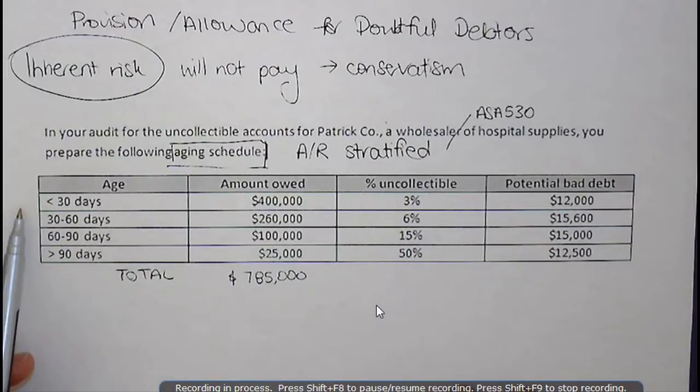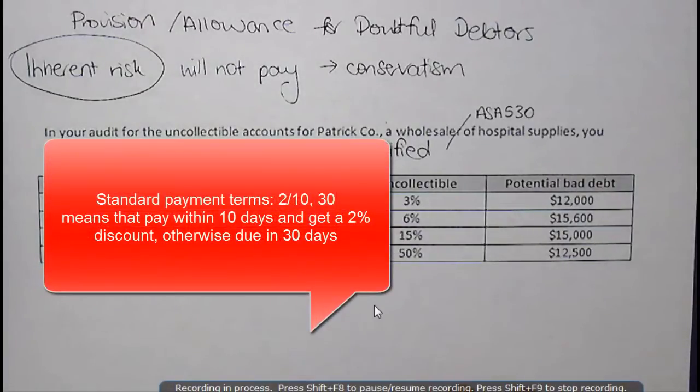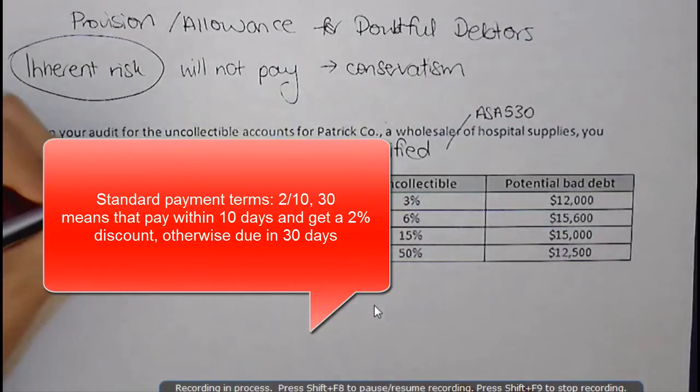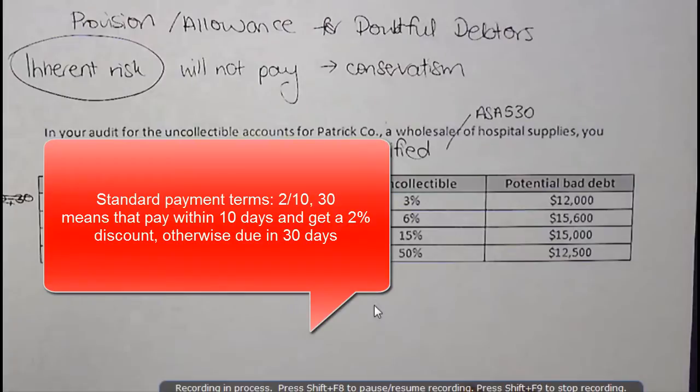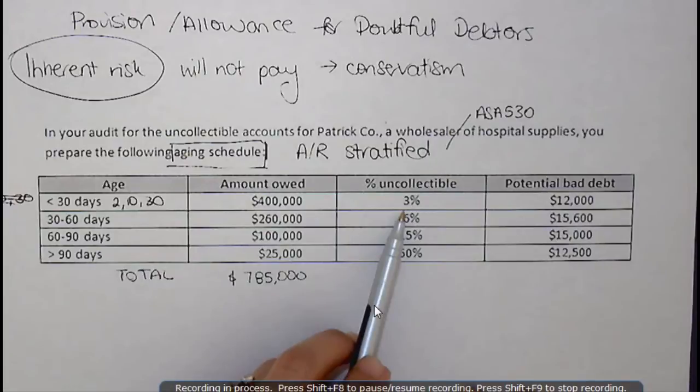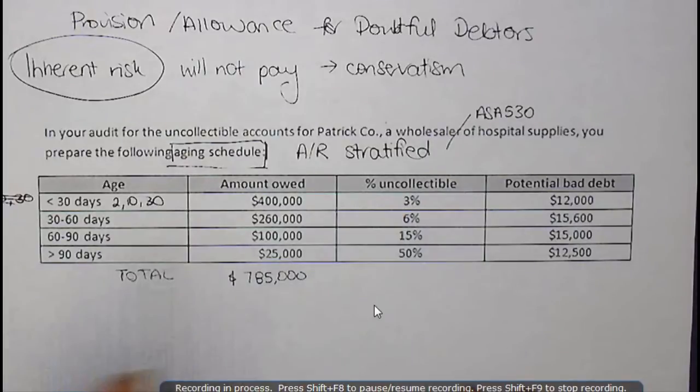0 to 30 days, because most of the time, most credit terms include some discount. So let's say 2% discount if paid within 10 days, otherwise payment within 30 days. That's an example of the payment terms. So 30 days, these are the people that are likely to pay, and the company estimates that 3% there is going to be uncollectible. As you go 1 month out, so these are 1 month overdue,